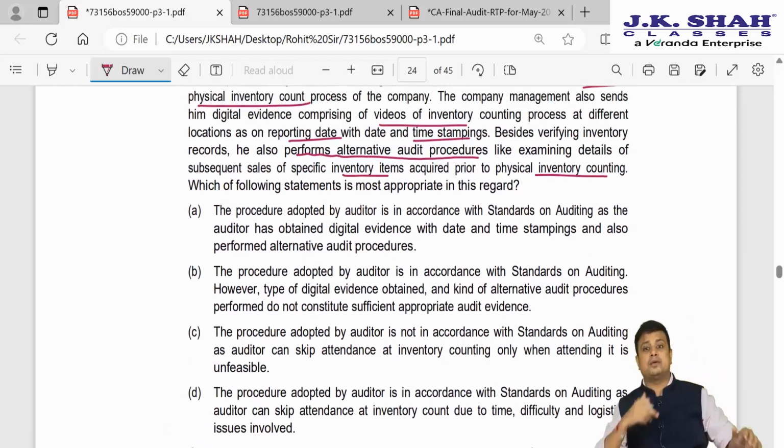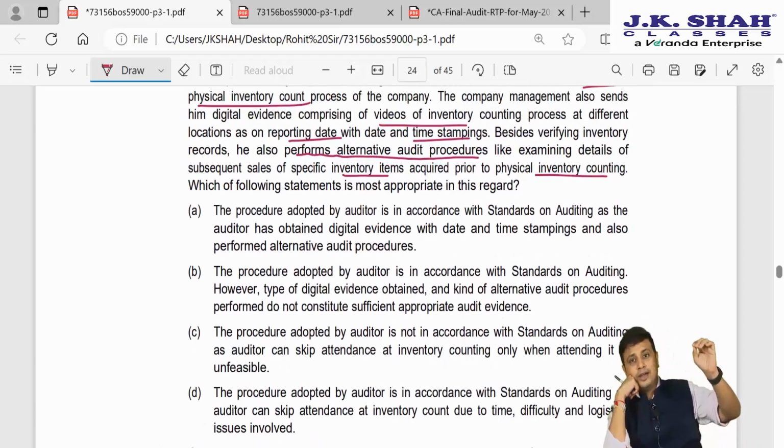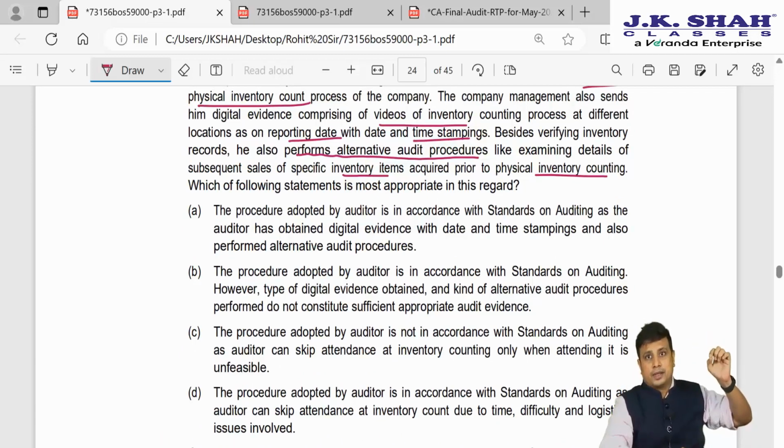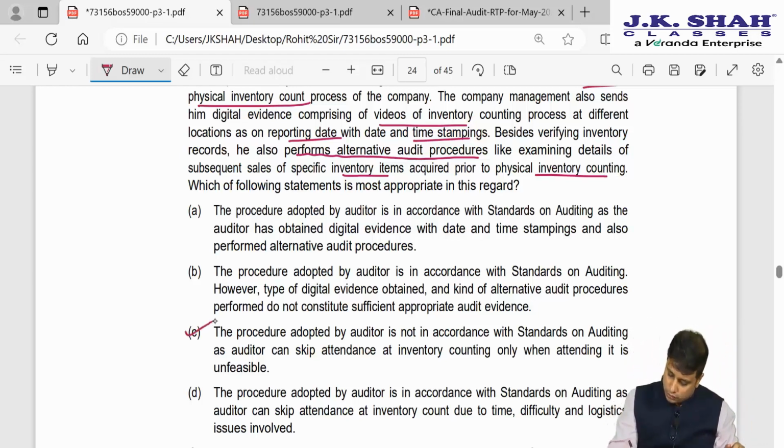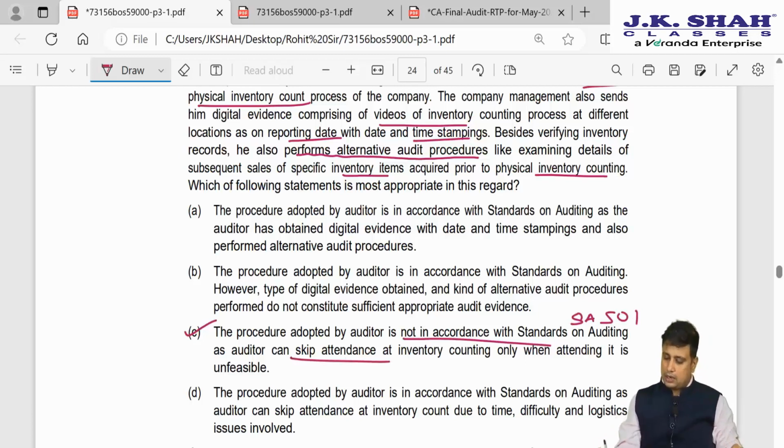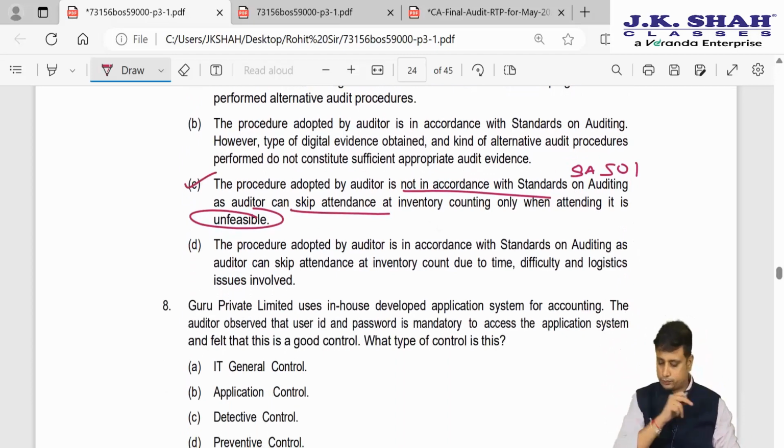See, he skipped the inventory counting. Only if it is not feasible will we apply alternative procedures, or else we need to perform the inventory counting. So here the procedure adopted by the auditor is not in accordance with SA. Which SA are we talking about? 501. An auditor can skip attendance at the inventory counting only when attending is unfeasible.